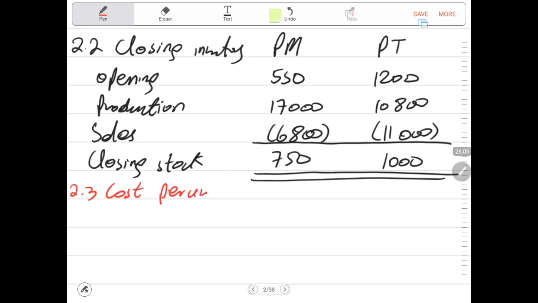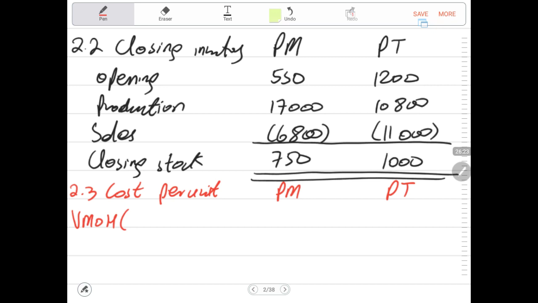Cost per unit. We have two products, the PEARS mobile and the PEARS tablet. We have the variable cost, variable manufacturing overhead.